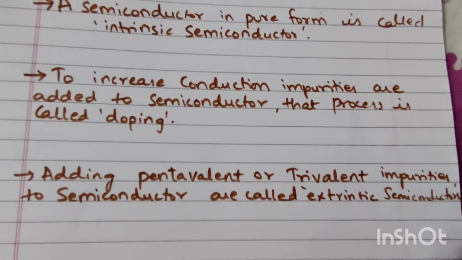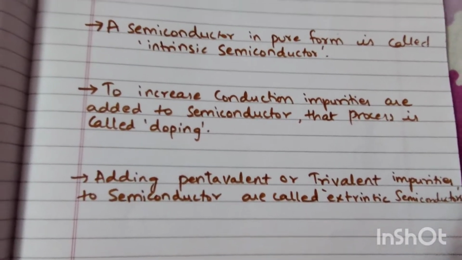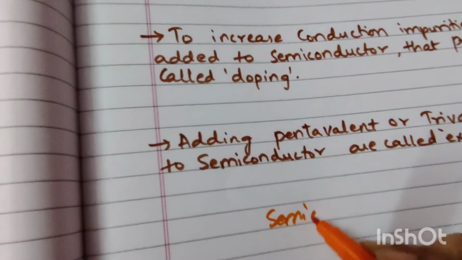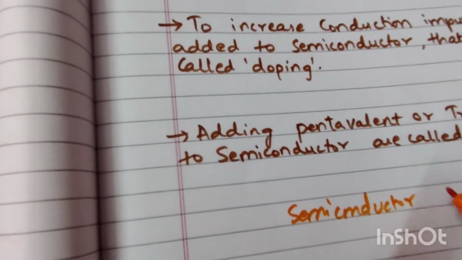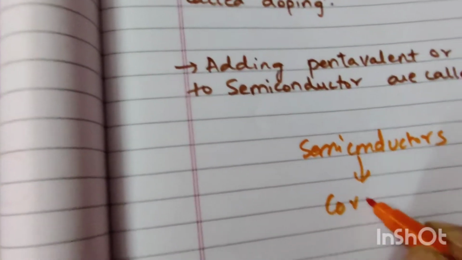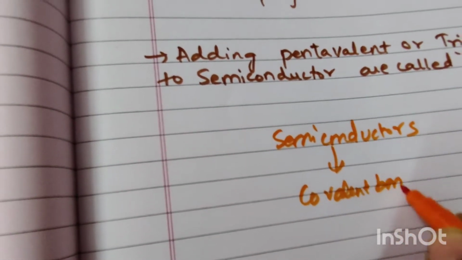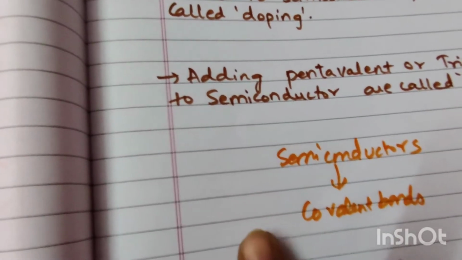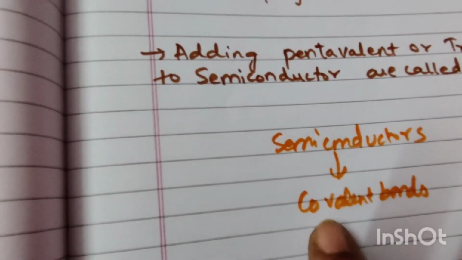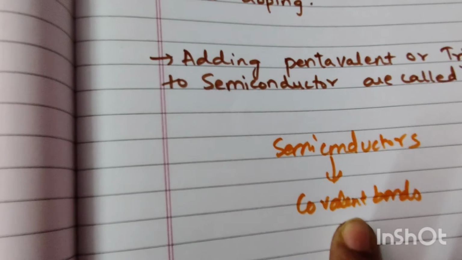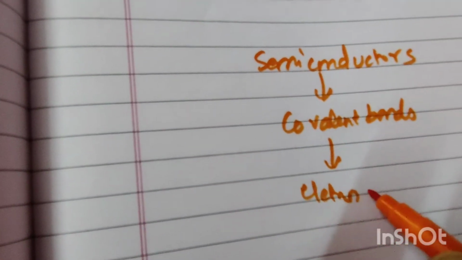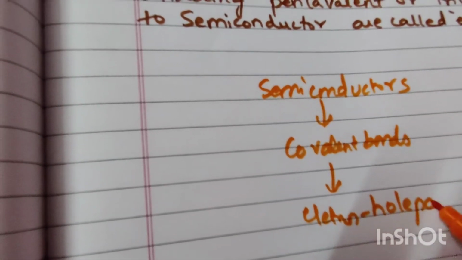extrinsic semiconductors. I will explain in a little more detail. In semiconductors, covalent bonds are formed, right? In order to break these covalent bonds, we apply some thermal energy. When you apply this thermal energy, the bonds break and a few electron hole pairs are formed.